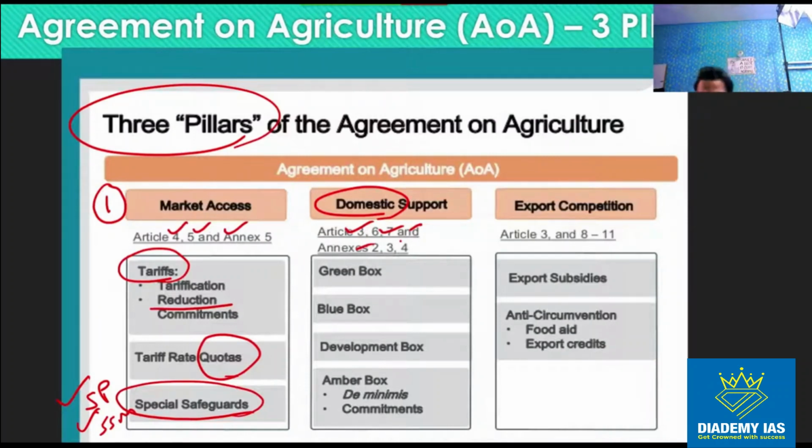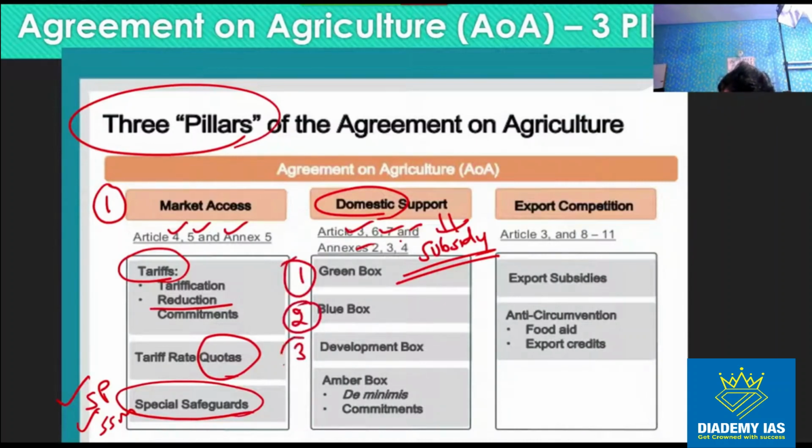So what is domestic support? Domestic support talks about how much subsidy can be given by the national government. So how much subsidy can be given by the government of India to the agricultural community? There is a limit which is imposed on these kinds of subsidies. These subsidies can be green box subsidy, blue box subsidy, development subsidy, or amber box subsidy, right? We will discuss each one of these in detail.